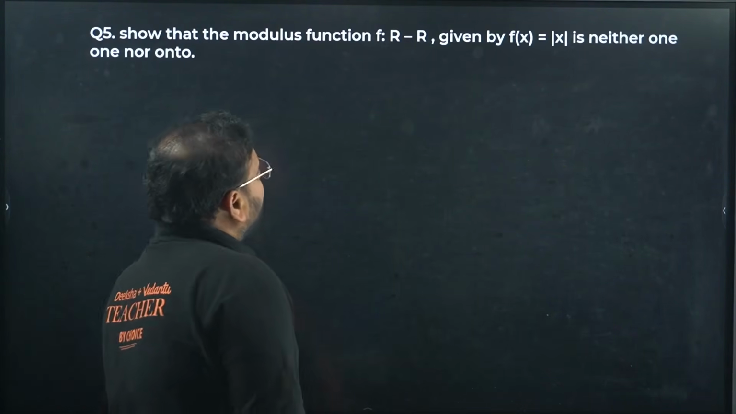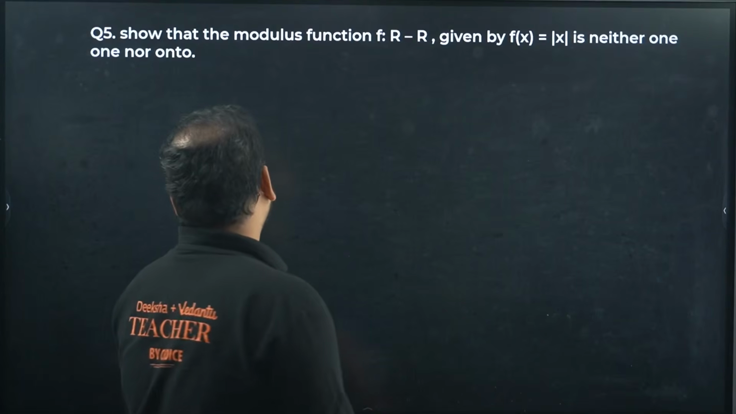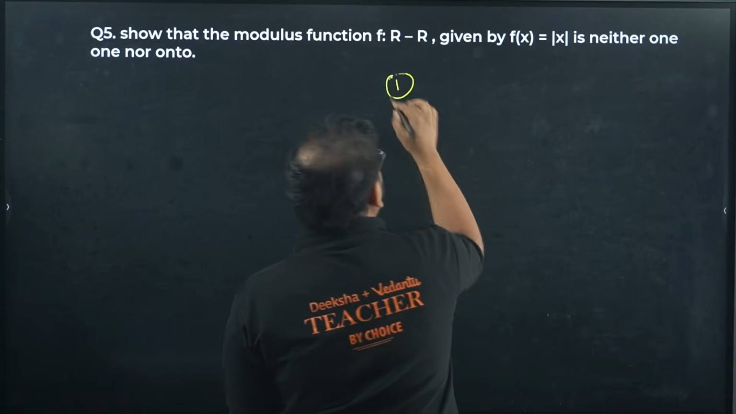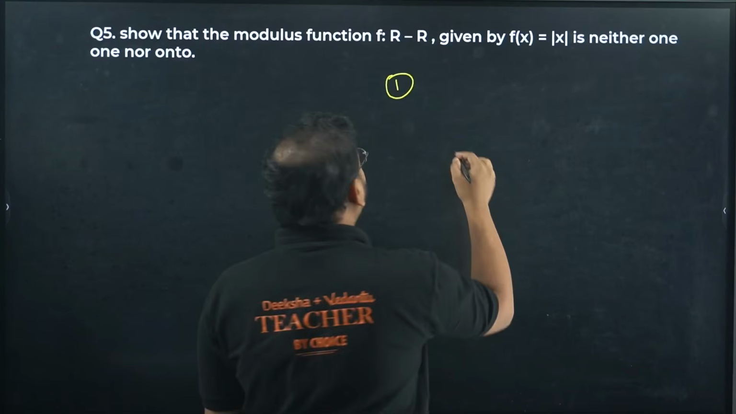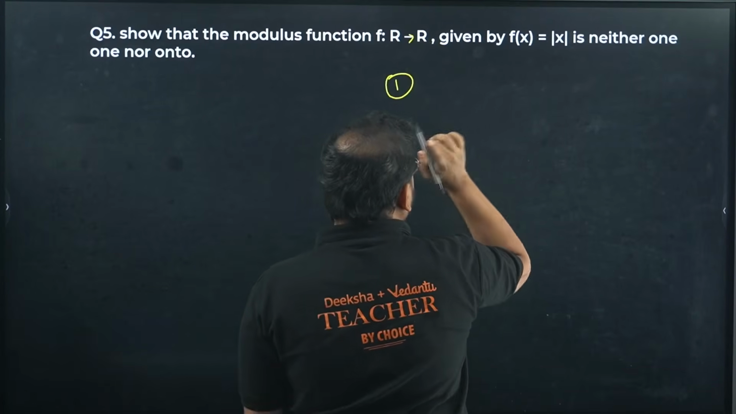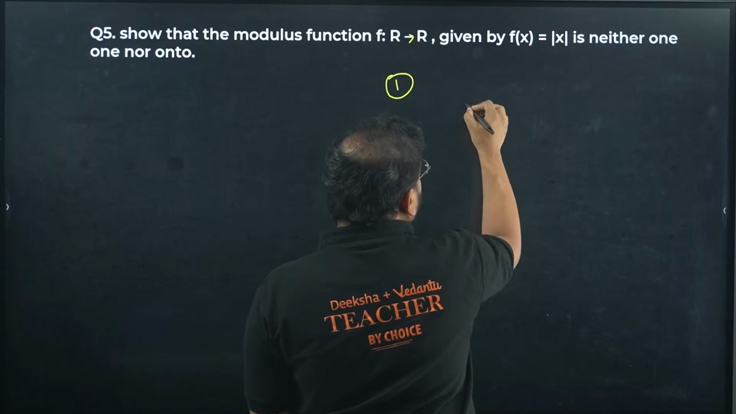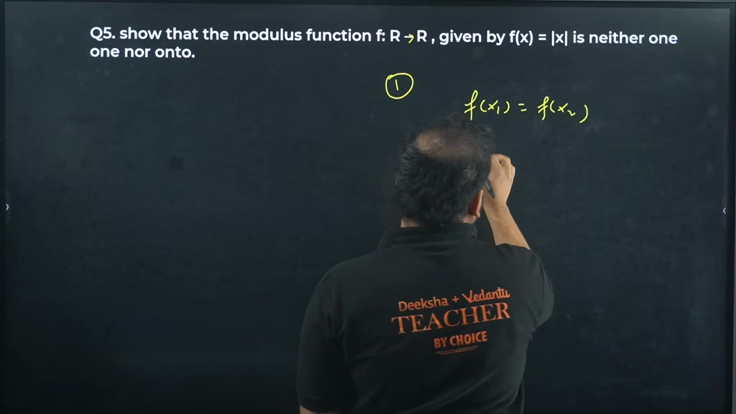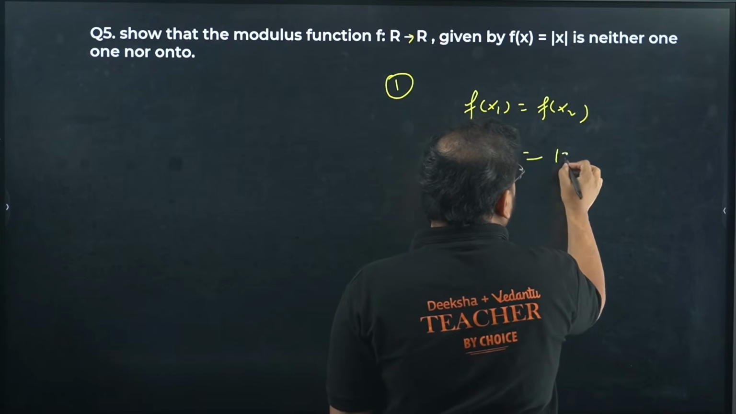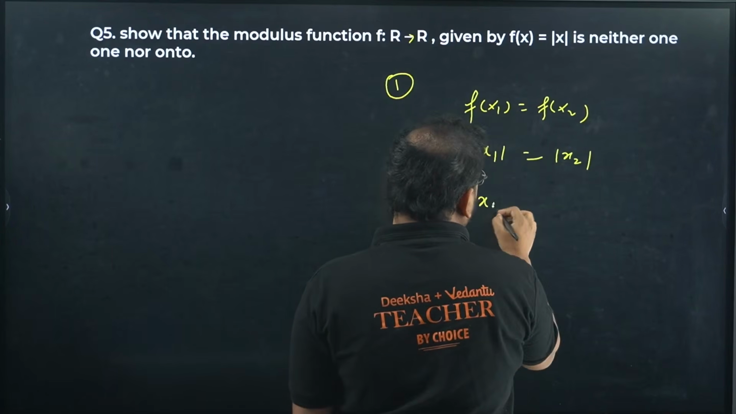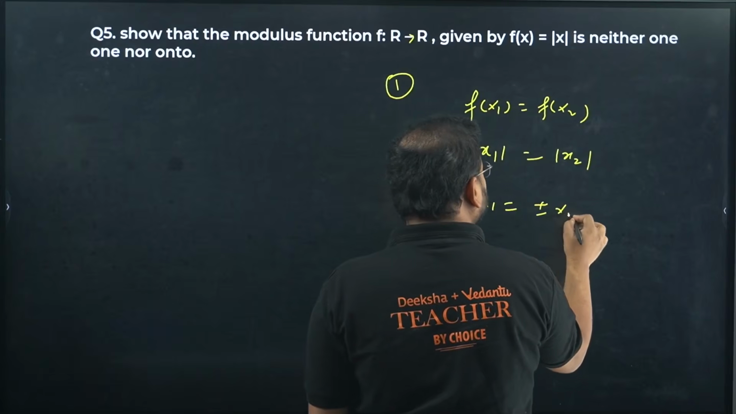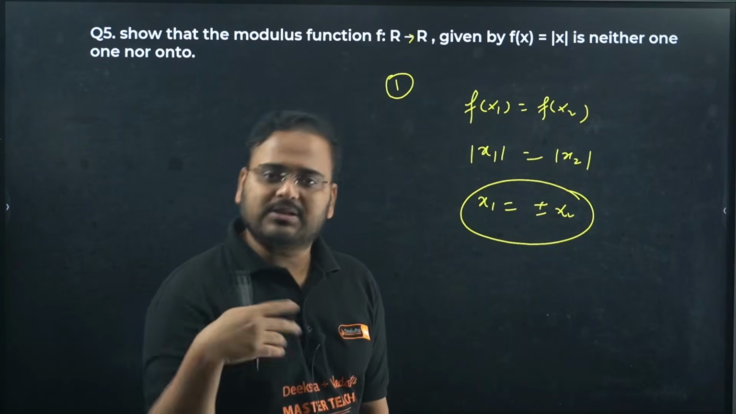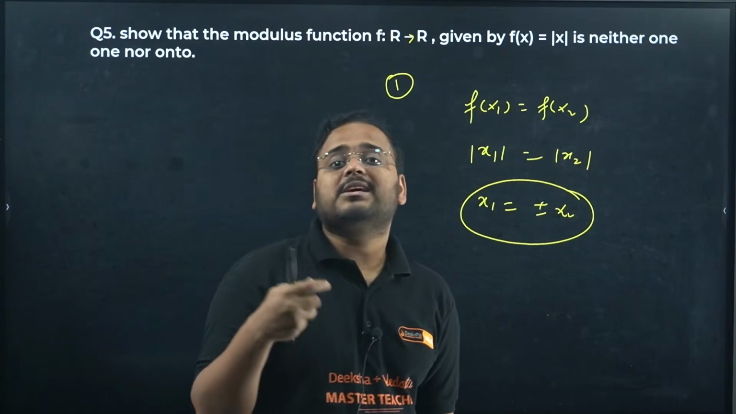So that the modulus function f: R to R given by fx is mod x is neither 1-1 nor onto. All right, sir, this is a very simple question, by the way. How do we get about this? Think about it. Defined on a real number. This is very simple. So if you check real number case, again start with this, f of x1 equals f of x2, mod of x1 equals mod of x2. You'll get here x1 equals, open the mod, both plus minus sign. It's not unique. x1 equals plus x2 also, x1 equals minus x2 also.